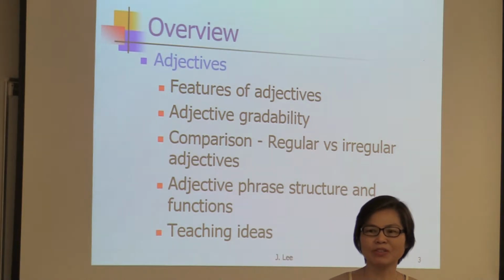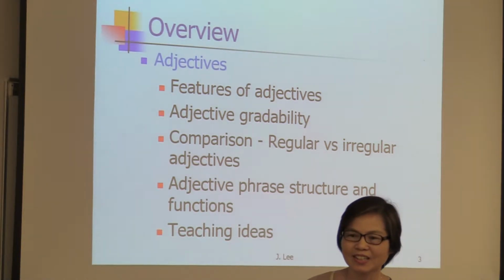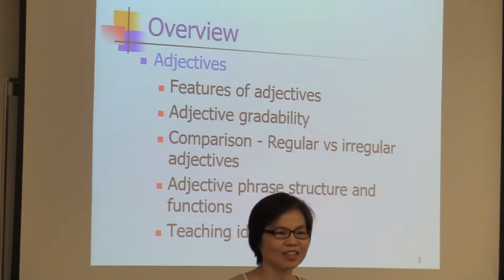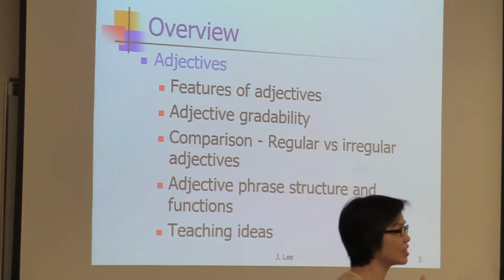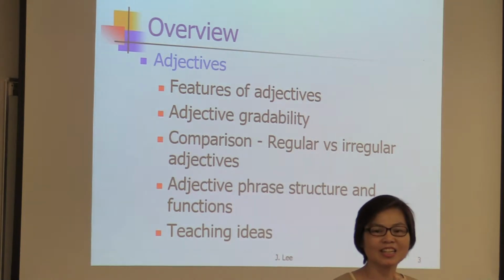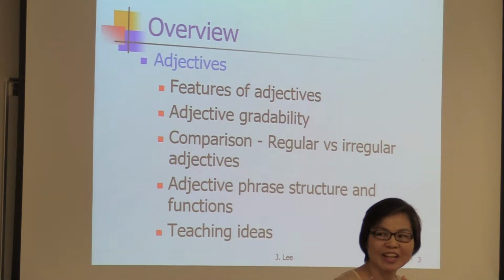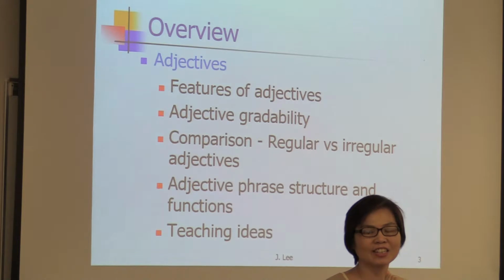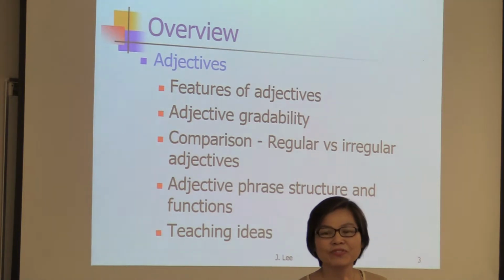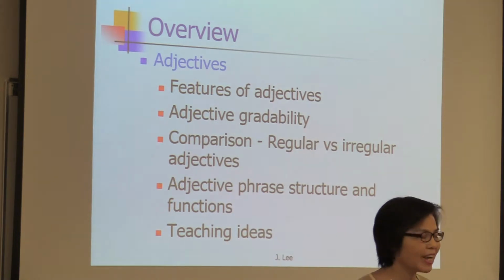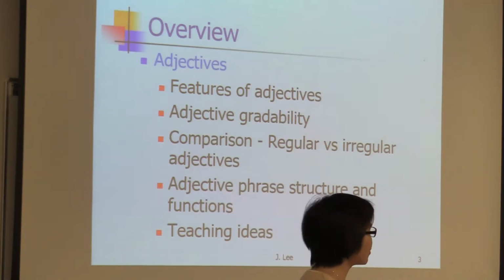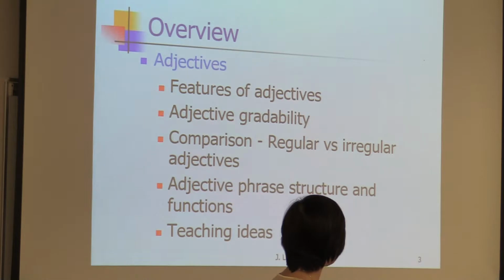IOUS, for example. Dangerous. OUS. Okay. And AL, like national. Yes. So we look at these features of adjectives and also gradability.